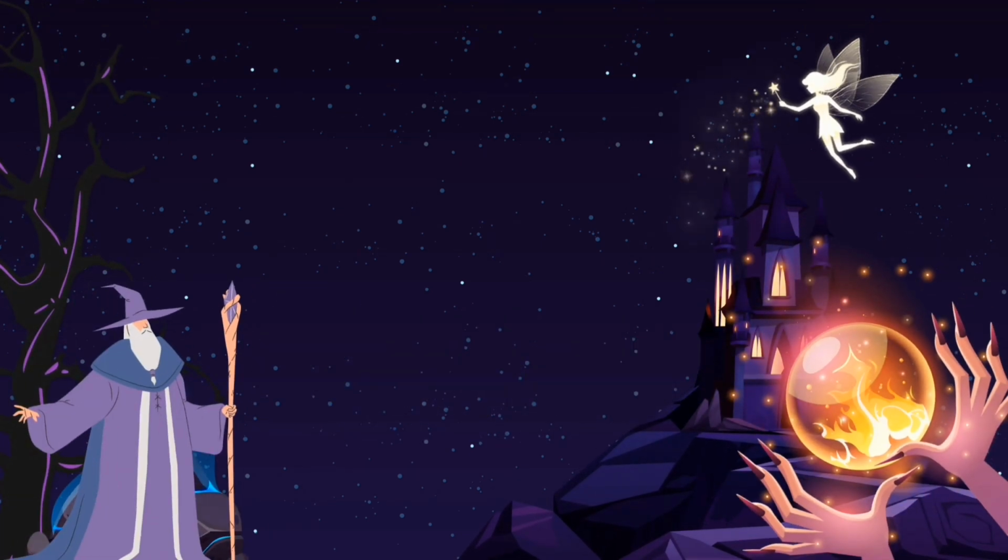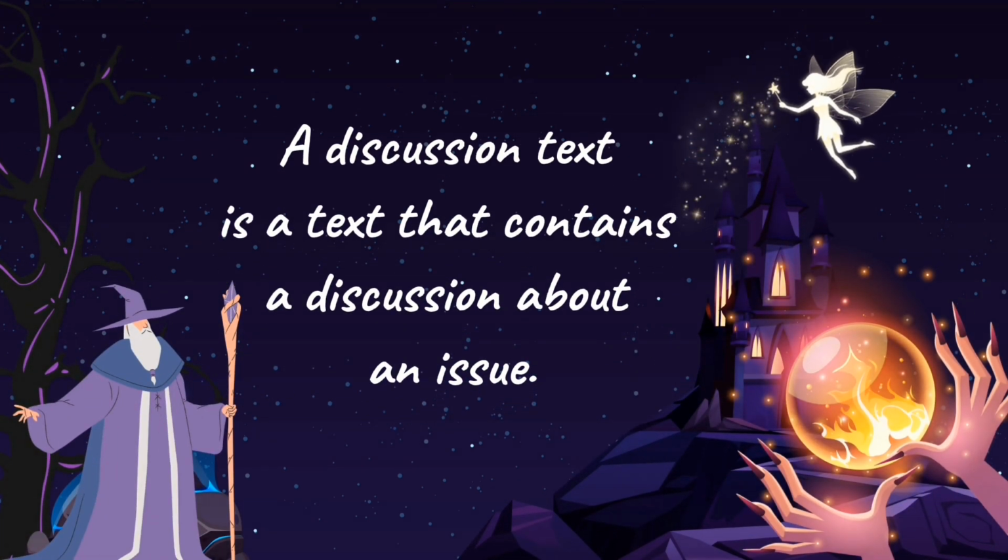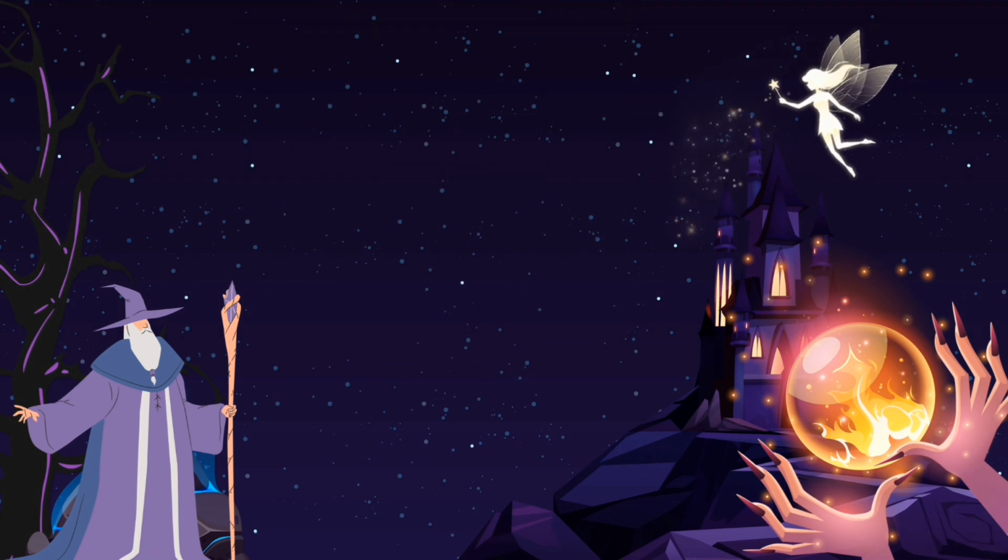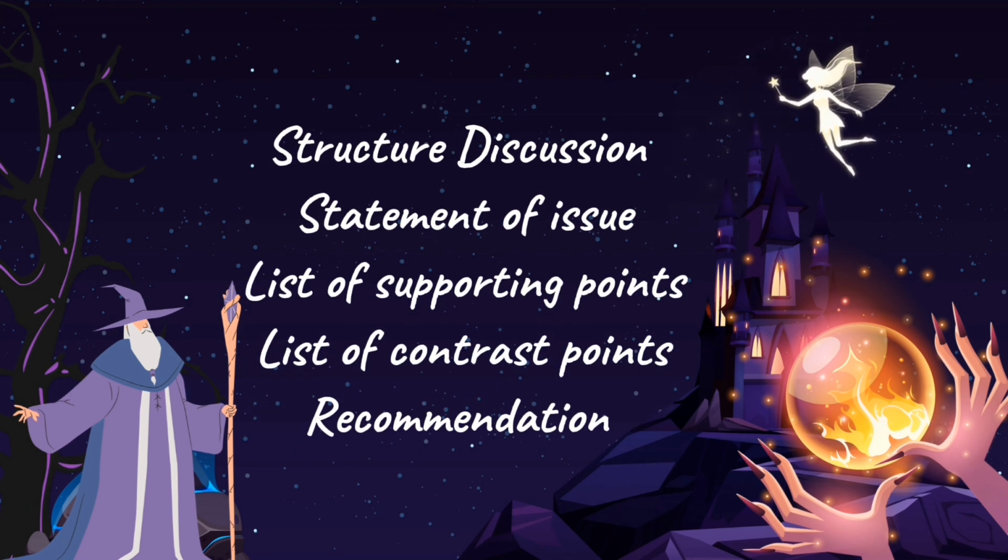Discussion text. A discussion text is a text that contains a discussion about an issue. Structure of discussion text. Statement of issue. The first paragraph is an introduction or statement of the issue to be discussed. List of supporting points.